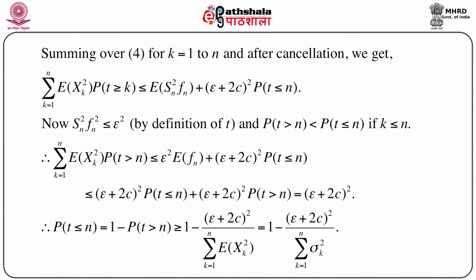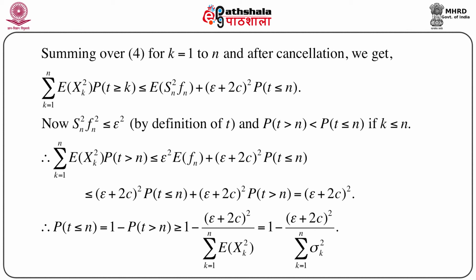And immediately, after application of all such inequalities, we see that this is less than or equal to (epsilon plus 2c) whole square times the probability of T less than or equal to n plus (epsilon plus 2c) whole square times the probability T greater than n, which is nothing but, adding these two, we get simply (epsilon plus 2c) whole square.